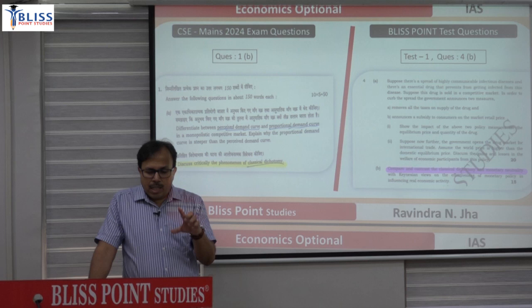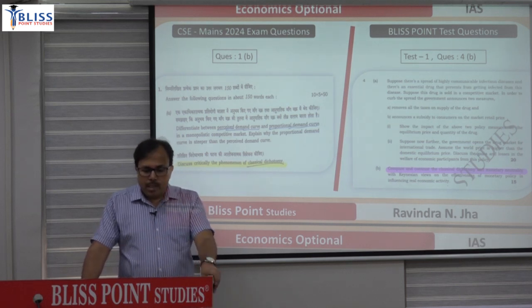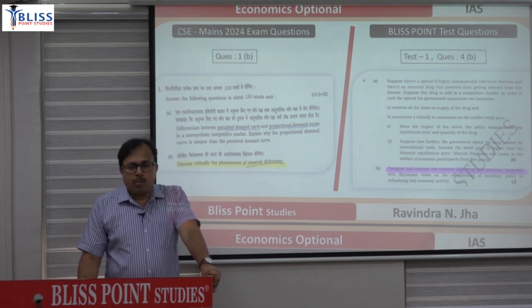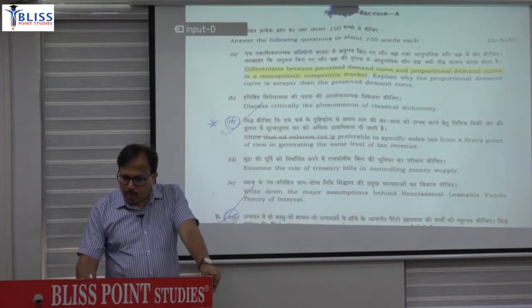So we have to take the same revenue, and then show why ad valorem tax is preferred over the quantity tax from the firm's point of view. So that was a new question, needs to be elaborated. Then 4th D, you can see that question: show that ad valorem tax is preferable to a specific sales tax in generating the same revenue.